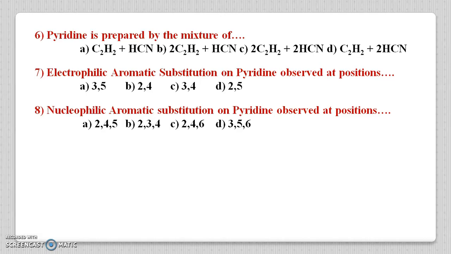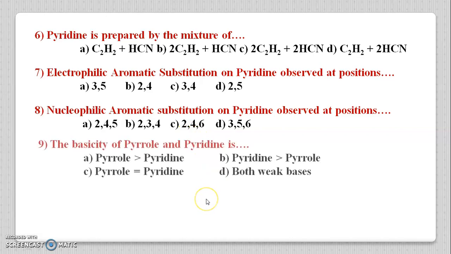Hence nucleophilic aromatic substitution takes place at carbon number 2, 4, 6 only. Option C is the correct answer for this question.